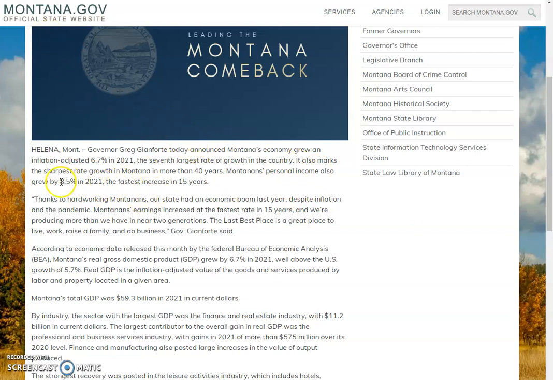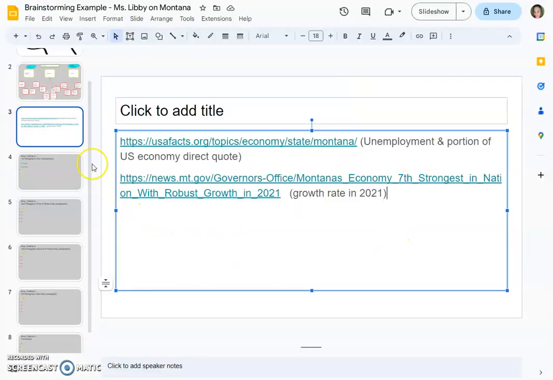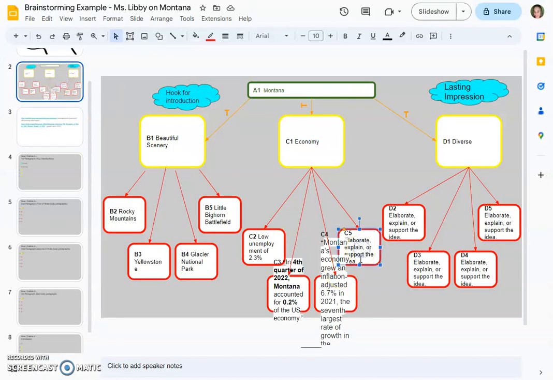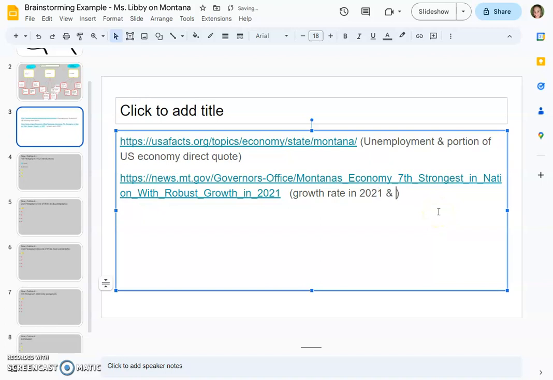So I want to do that too. Montana's personal income grew by 8.5%. And so then I'll just make a note here, growth rate, and then also personal income growth. We need to cite those.